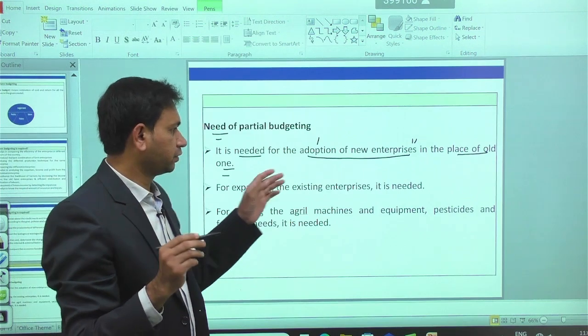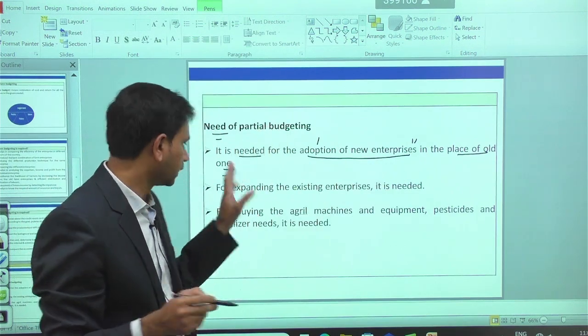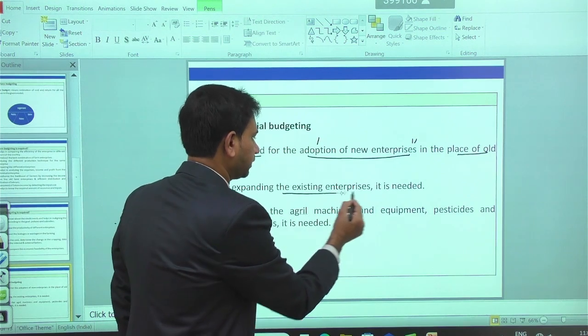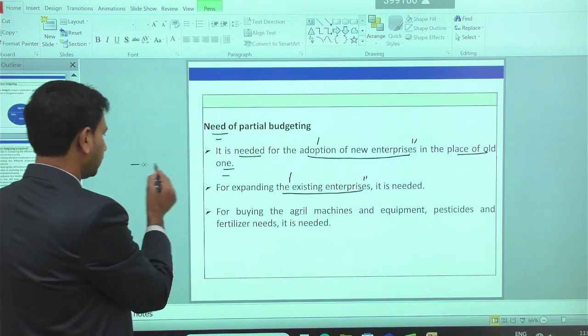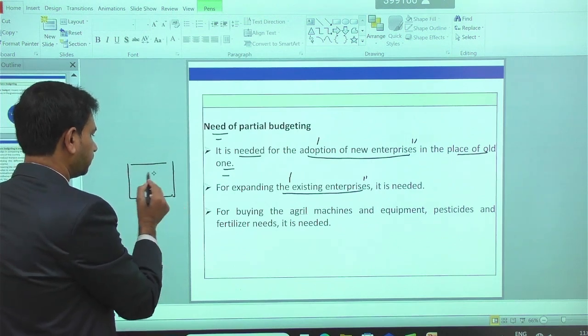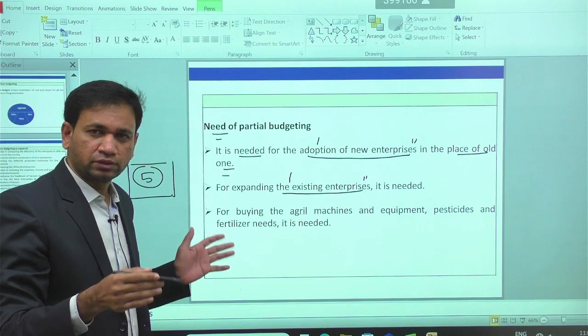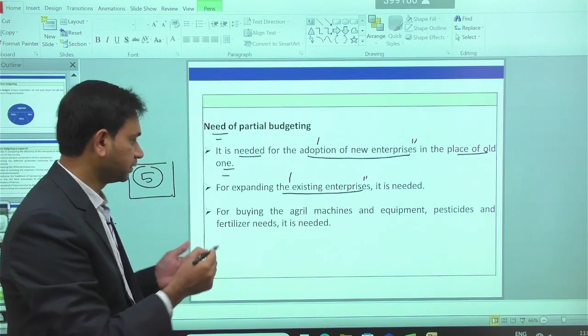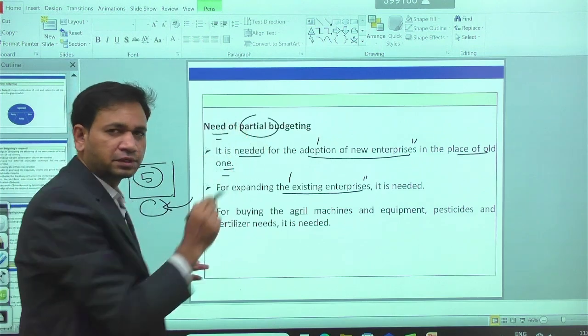Whenever you want to replace old technology with new technology, partial budgeting is required. Then for expanding existing enterprises, for example, today you are cultivating 5 acres of potato, but you still want to expand potato production in the given place. In that case, whatever additional cost there is can be called partial budgeting.